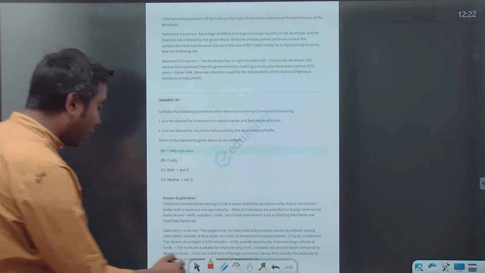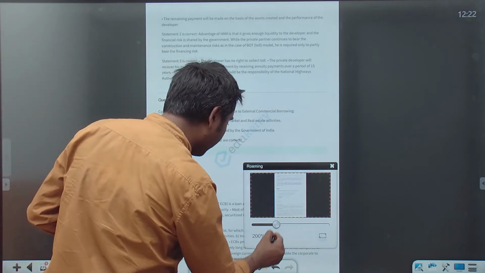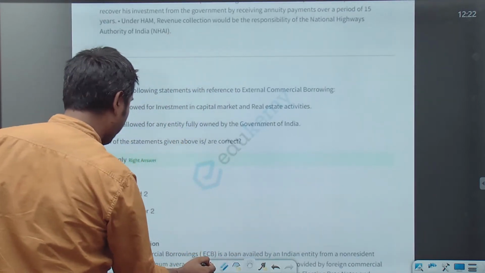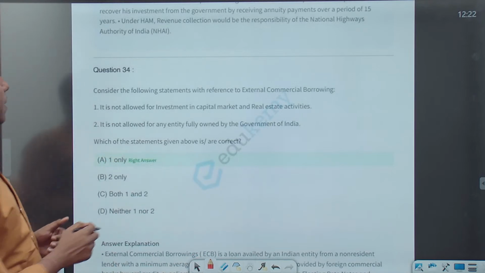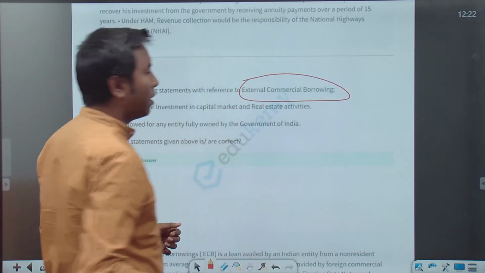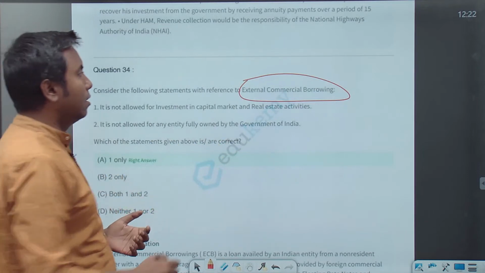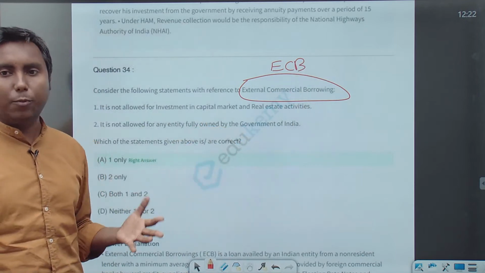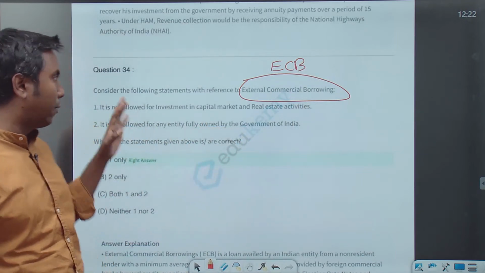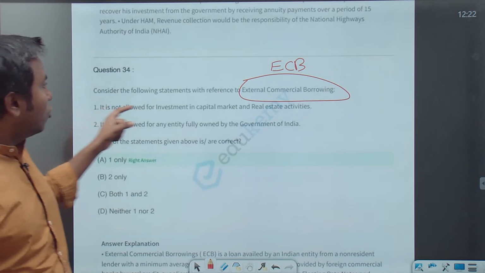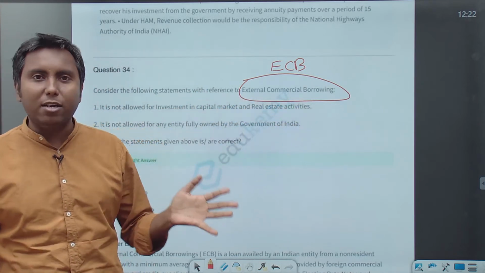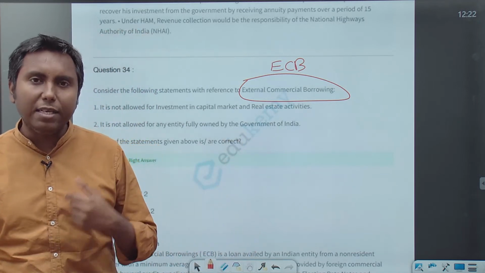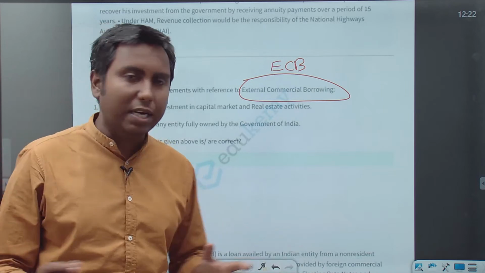Okay, consider the following statements with reference to external commercial borrowings, ECB. Which of the following statements are correct about ECB? Now you know external commercial borrowing is one of the components of India's capital account. There is no problem with that.